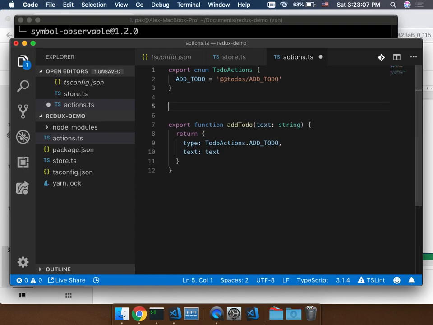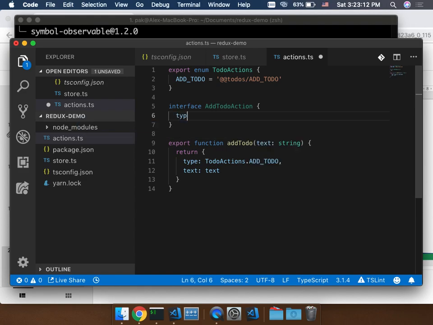What we want to do further is to define the add todo action. We only allow the add todo action to look like this.